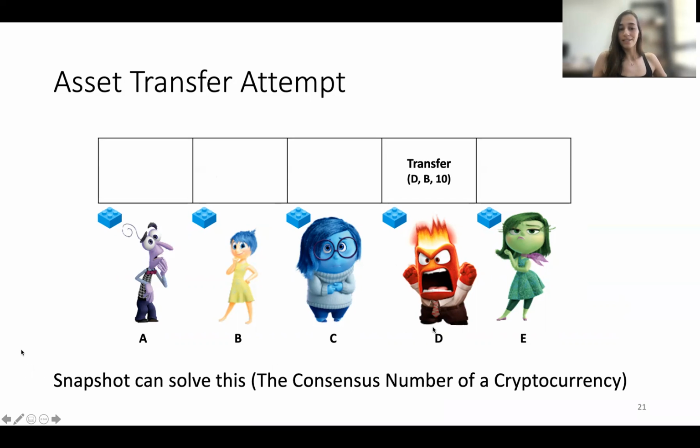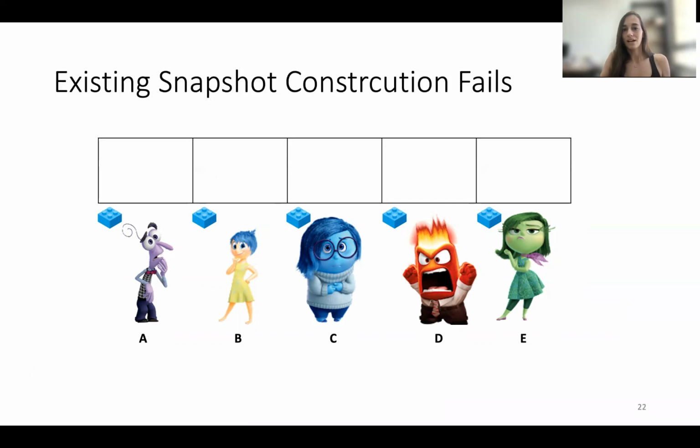We know that a snapshot could have solved it. This is the same idea as the consensus number of cryptocurrencies that I mentioned before. If we had a snapshot, then everything would be great. We have an implementation. Unfortunately, the construction for snapshot we all know of doesn't carry on when used by Byzantine clients.